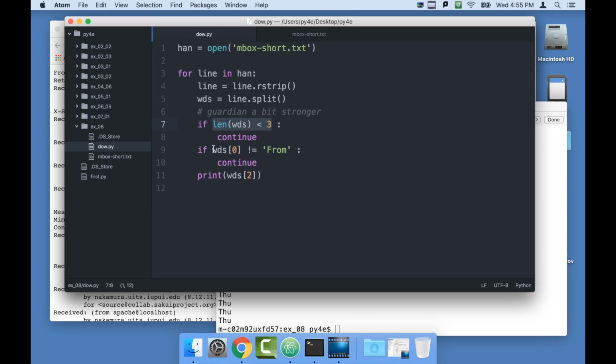So I'm going to take this code, copy that, and put it here with OR. Get rid of all this stuff. Well, this is the Guardian in a compound statement. So what we're saying is if there are less than 3 words on the line, or if the first word is not from, continue.